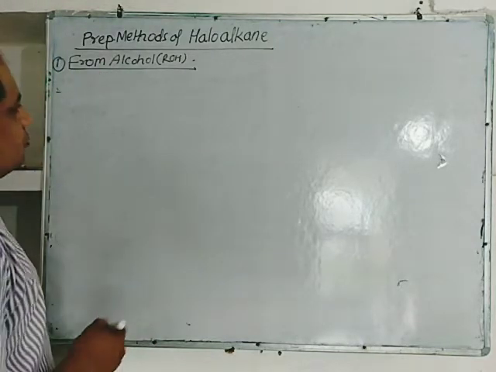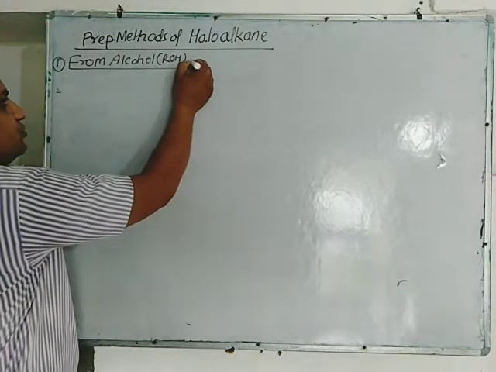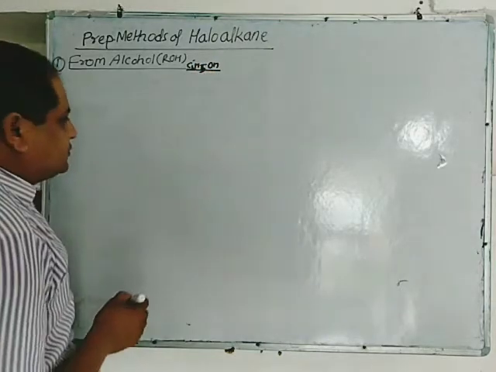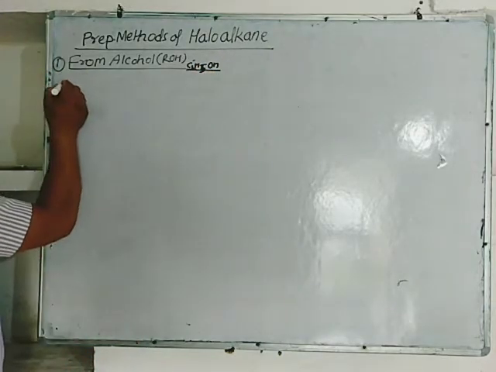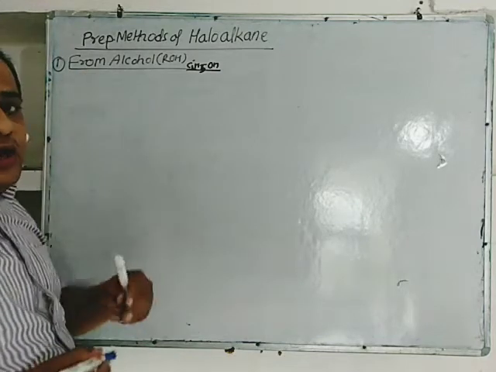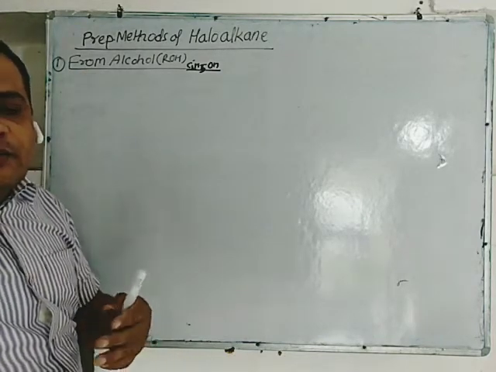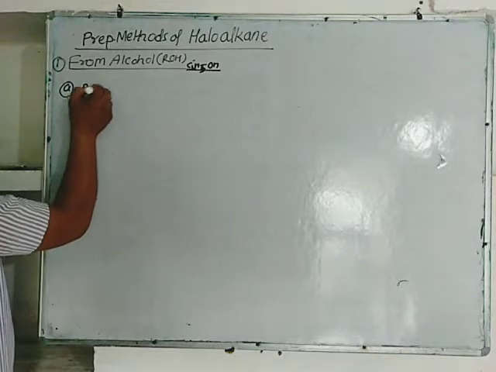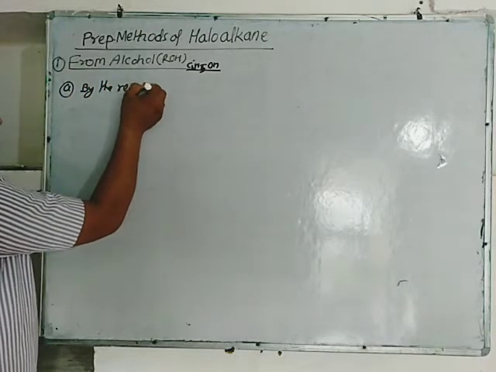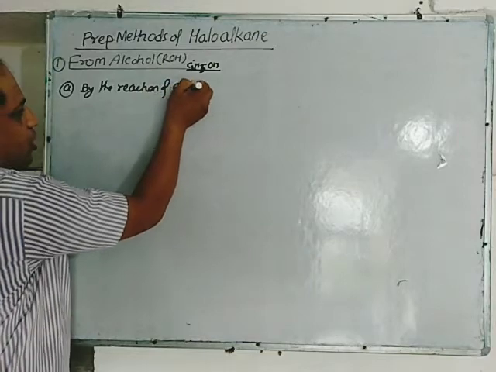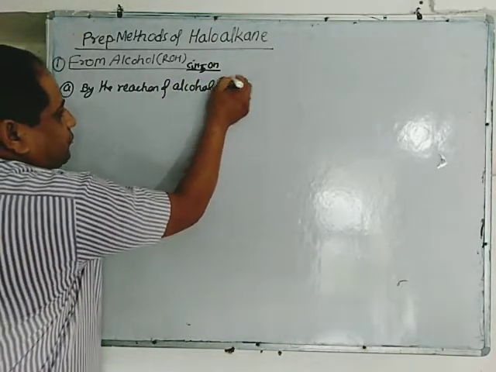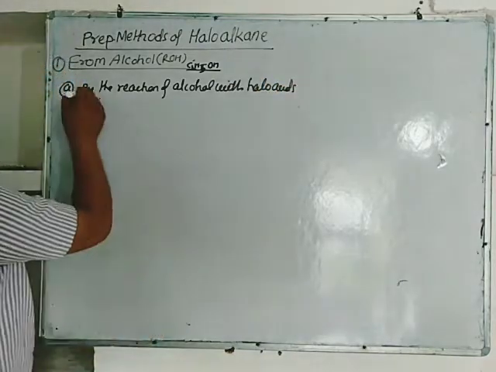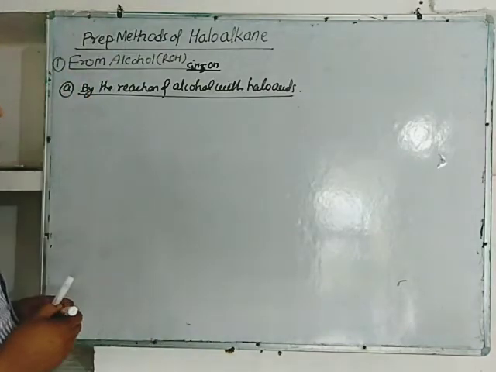So alcohol, as you know, C2H5OH, C3H7OH, these are the alcohols. Now, from alcohol, haloalkane can be prepared by many ways. Number A, by the reaction of alcohol with haloacids. Reaction of alcohol with haloacids.